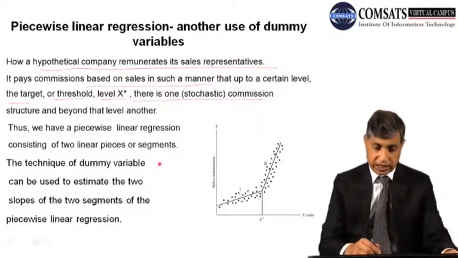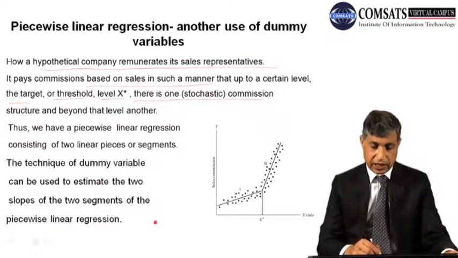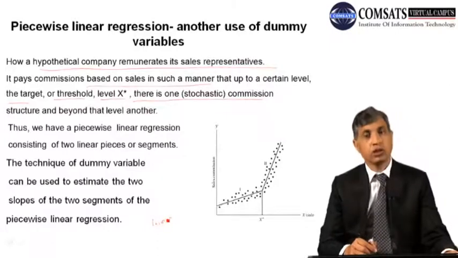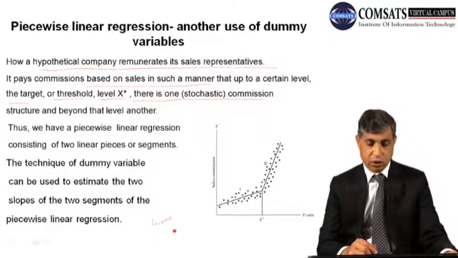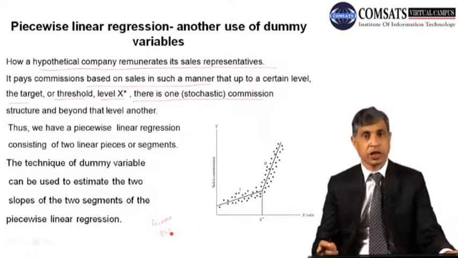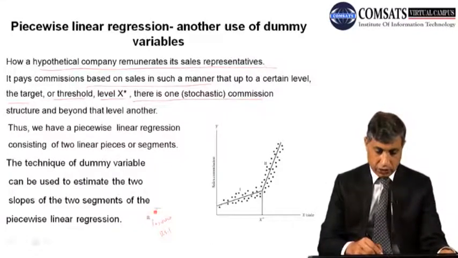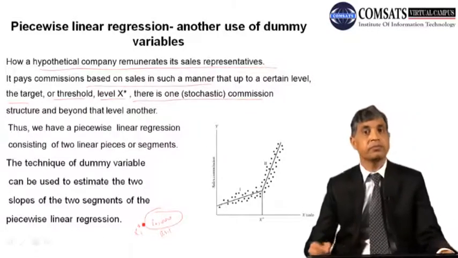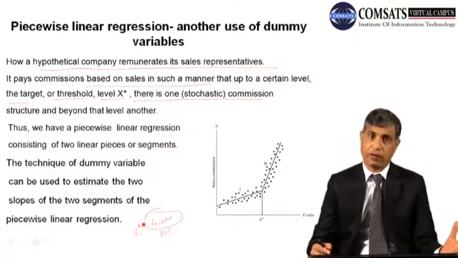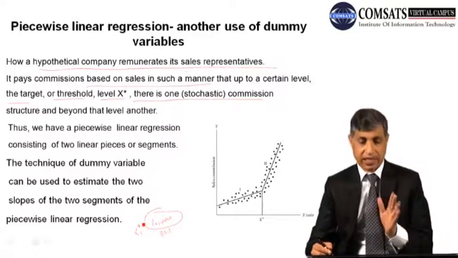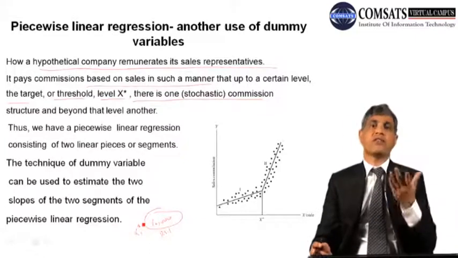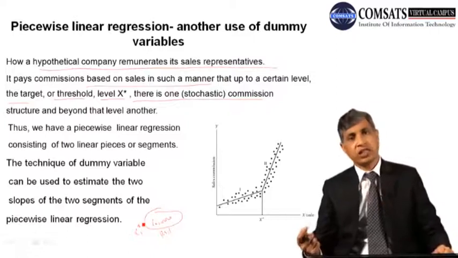For example, they say that if you sell 10,000 packets of anything, at that time you will get 1 rupee commission per packet. I am supposing that this is the threshold level, that is the 10,000, and I can call it xi star. That is the threshold level. You can set it to anything, 10,000, 20,000, 500, 50. That is up to you.